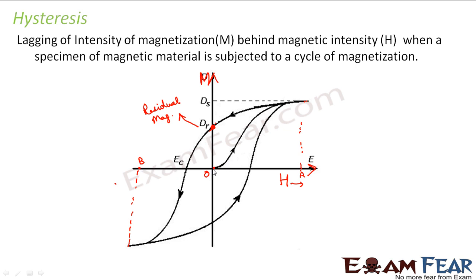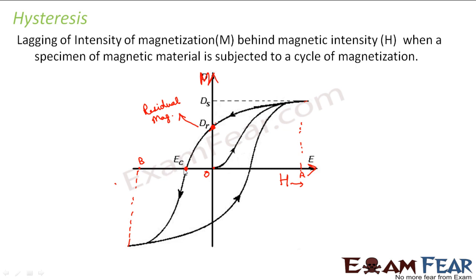Now when you decrease the magnetic intensity further towards this point B, the magnetization also keeps decreasing. Like the way residual magnetism is defined, the value of magnetic intensity for which the magnetization reduces to zero is known as coercivity.